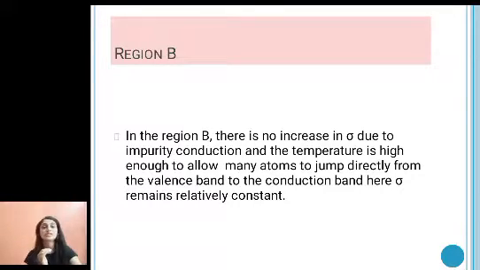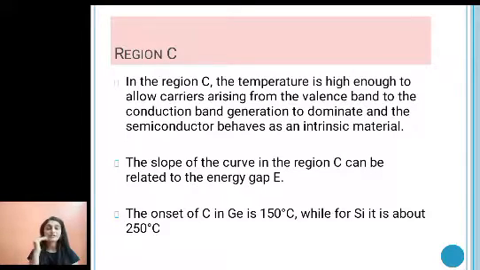And in region C, the temperature is high enough to allow carriers arising from the valence band to go to the conduction band, and band generation dominates, and the semiconductor behaves as an intrinsic material. So in region C, there is no conduction because of the impurity atoms. It is mostly because of the intrinsic nature of the material, because most of the electrons are going from the valence band to the conduction band.